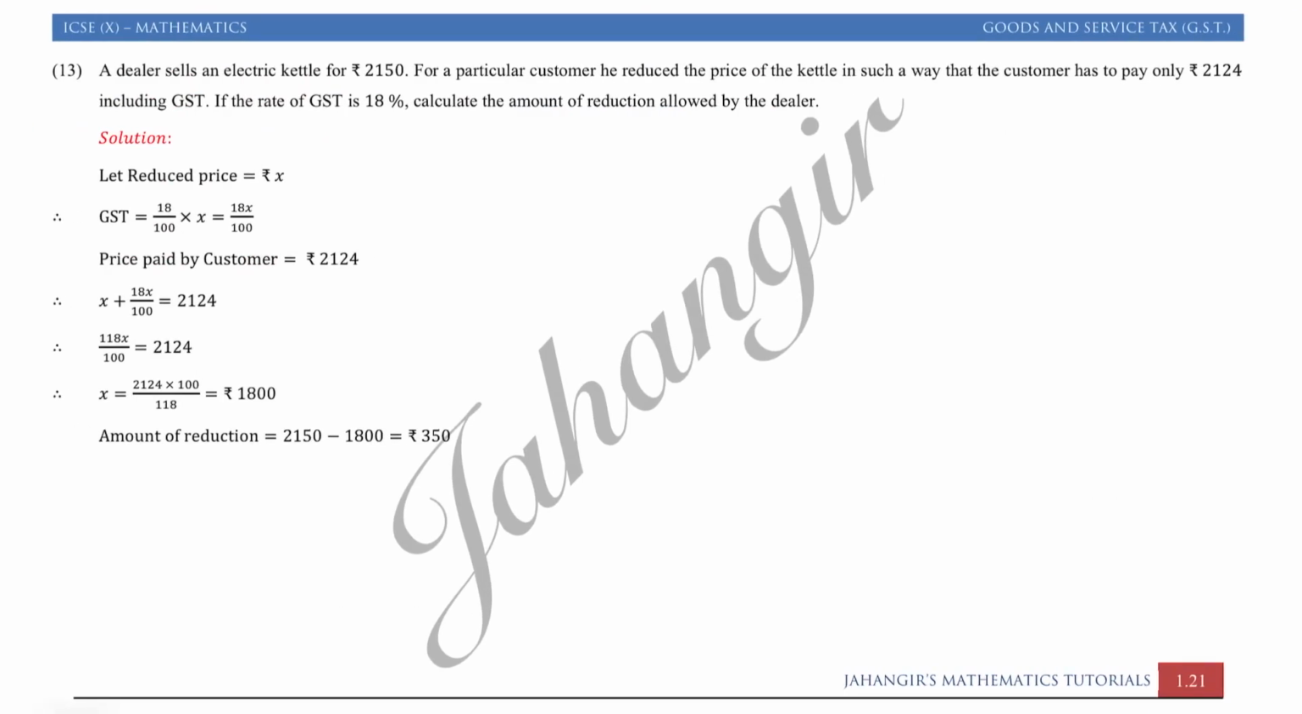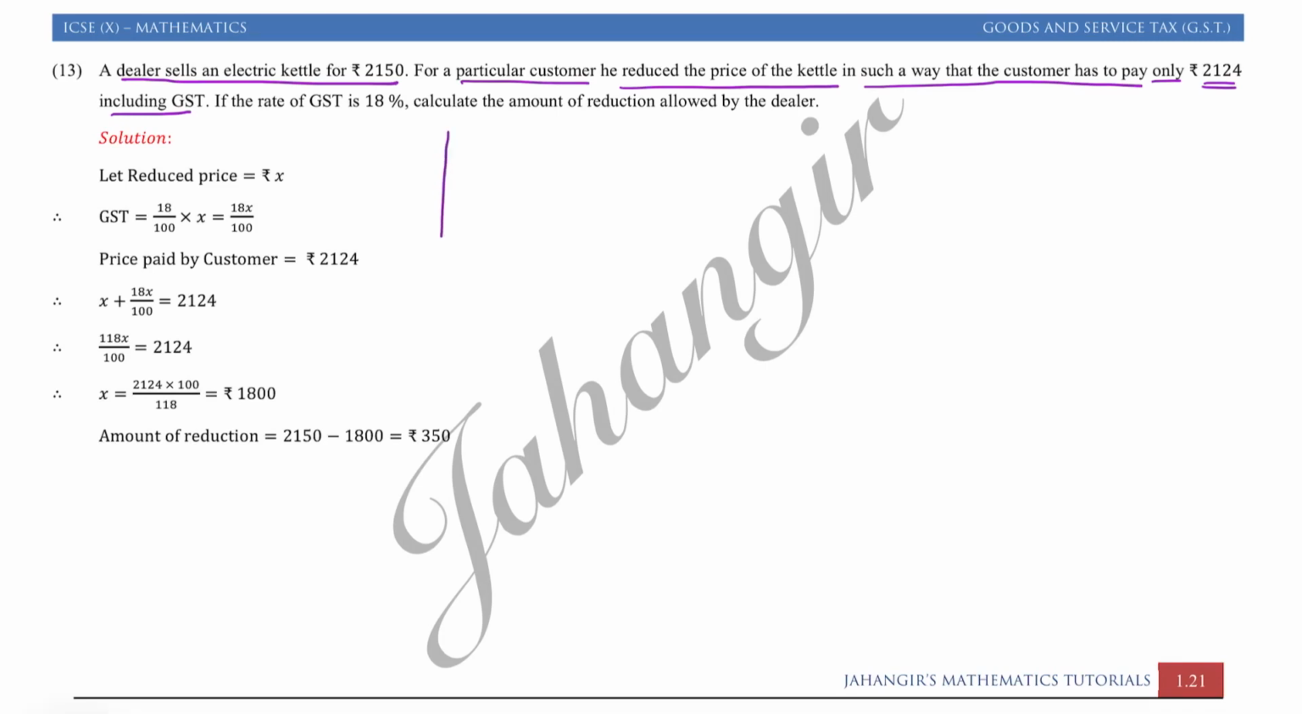Question number 13. Again, same pattern question. A dealer sells an electric kettle for rupees 2150. For a particular customer, he reduced the price of the kettle in such a way that the customer has to pay only rupees 2124 including GST. Okay, so if the rate of GST is 18%, calculate the amount of reduction allowed by the dealer.